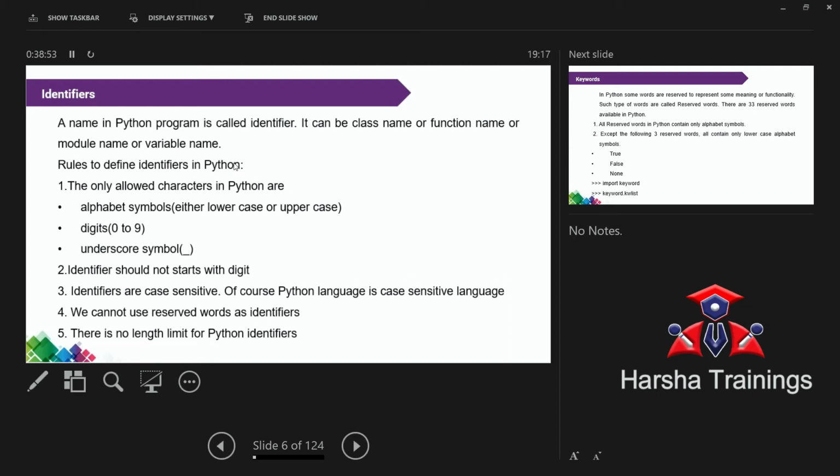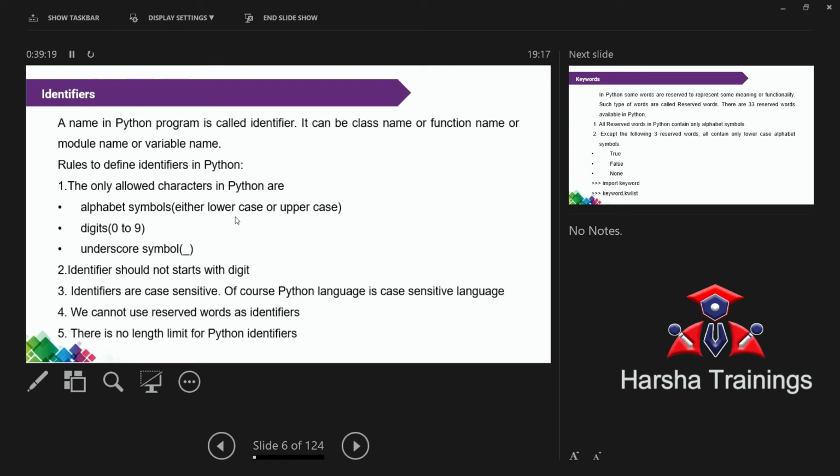It is not possible to modify the code. American Standard Code for Information Interchange. What do you mean by information interchange? If I give capital A, that is converted into 65. 65 is the integer number for capital A. Suppose small a, 97, like this.